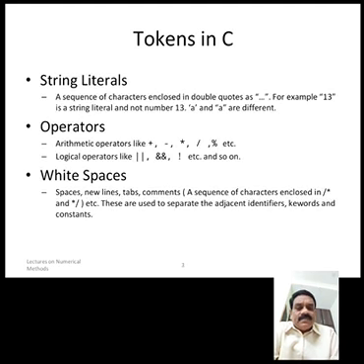Identifiers. Strings mean any name that should be enclosed in double quotes. Any letters or symbols, anything, but it should be enclosed in double quotes. Operators. An operator is a symbol that performs some task. For example, plus is the operator which performs addition. We have many operators like arithmetic operators, relational operators, and logical operators. We will discuss those in the next class.